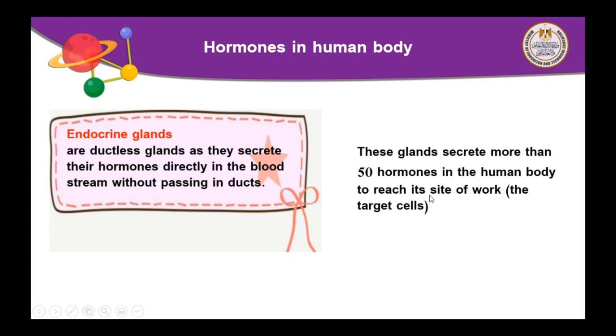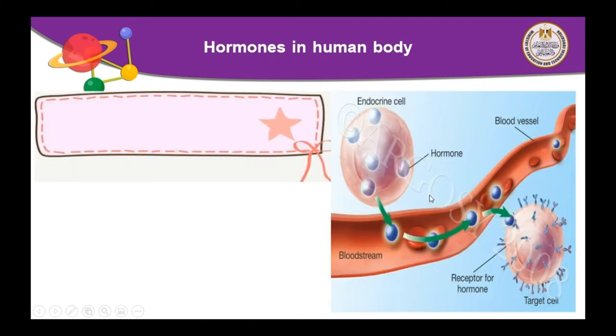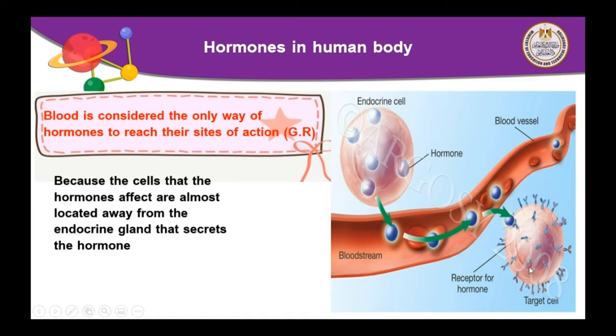In front of you, you have a picture of endocrine cell or endocrine glands that secrete hormone, and this hormone passes through blood to reach to, yes, target cell. This target cell has receptor for hormones as indicator. This name means the hormone which effect on this cell to make a reaction for the effect of this hormone.